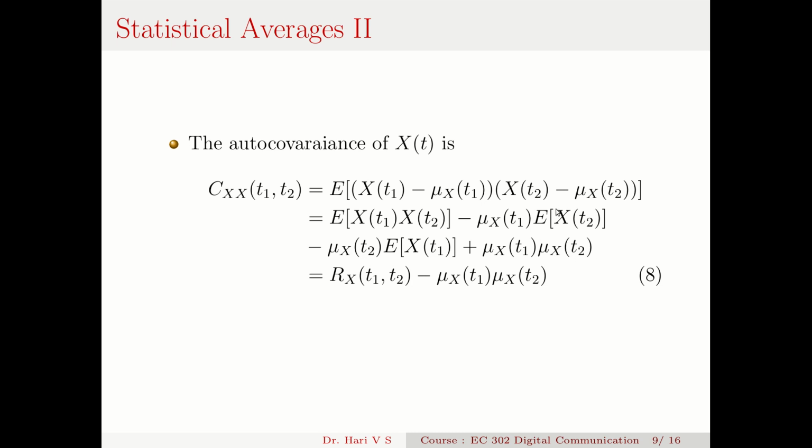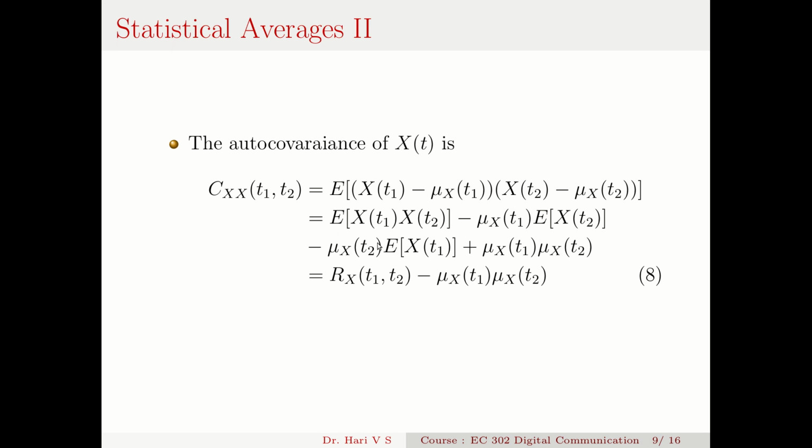Now this is the expectation of X(t2), which is mu_X(t2). So this is mu_X(t1) into mu_X(t2), and this is mu_X(t2) into mu_X(t1). The expectation of X(t1) is mu_X(t1). So I have minus 2 times mu_X(t1) mu_X(t2) plus mu_X(t1) mu_X(t2). So it will be the expectation of X(t1) X(t2) minus mu_X(t1) mu_X(t2).